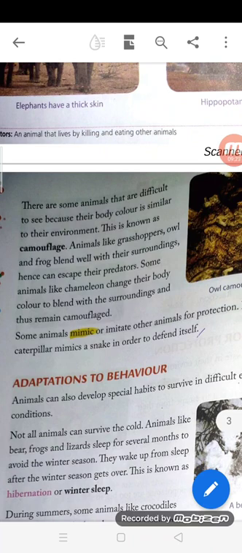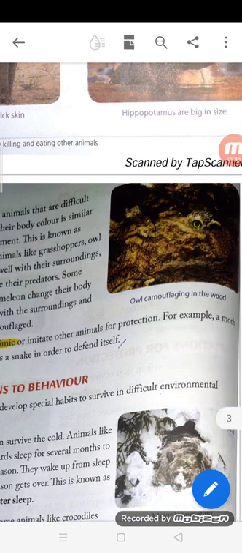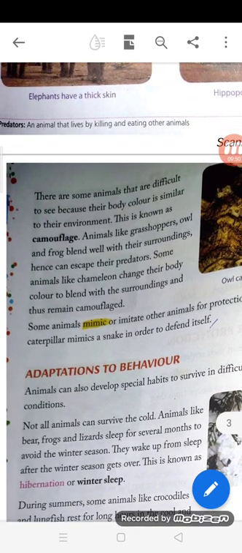There are some animals that are difficult to see because their body color is similar to their environment. So they have the capability to change their body color according to the environment. They can blend easily with the environment. This process is known as camouflage. Animals like grasshoppers, owl and frog blend well with their surroundings, hence they can escape their predators.